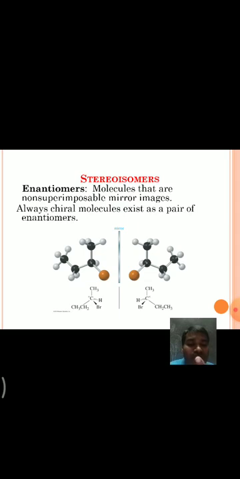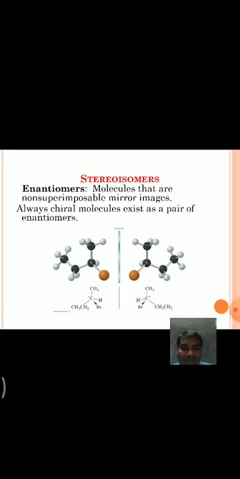Enantiomers are mirror images that are non-superimposable on one another. Remember, chiral molecules exist as a pair of enantiomers.